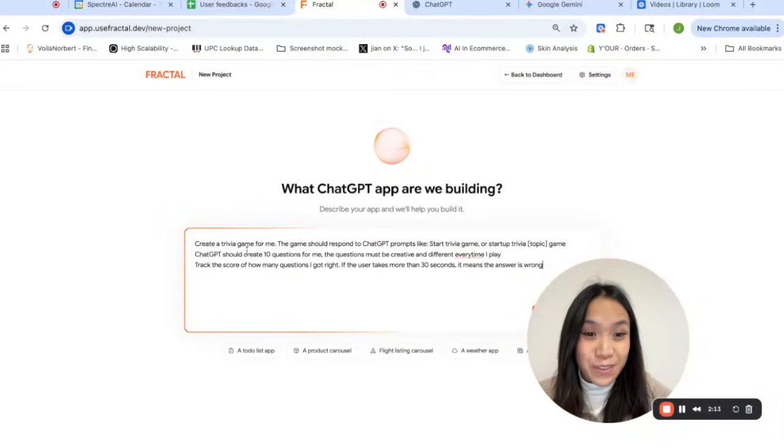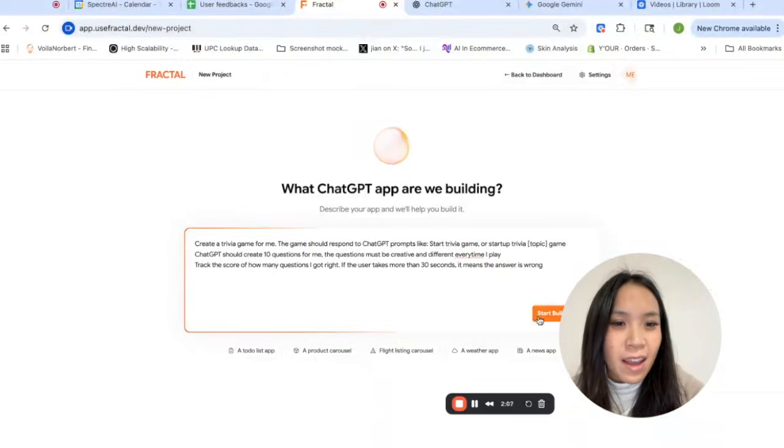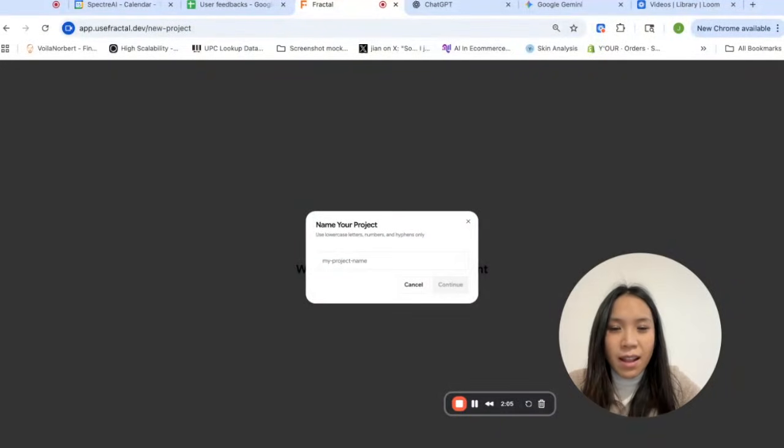Okay, I think that is good enough for the game. I can always change the game when I start building. I feel like that's good enough. So I'm going to start building it.